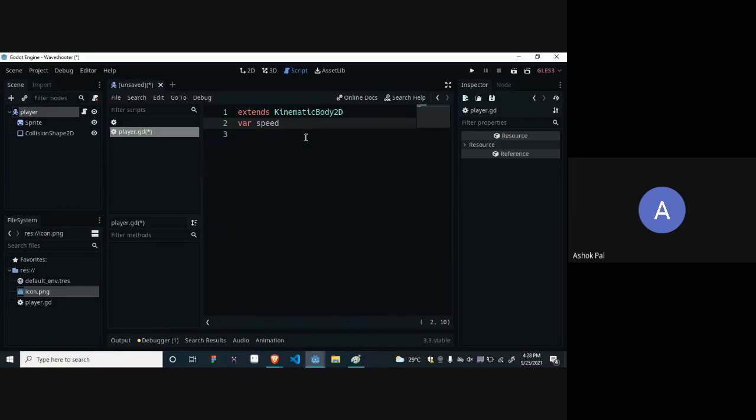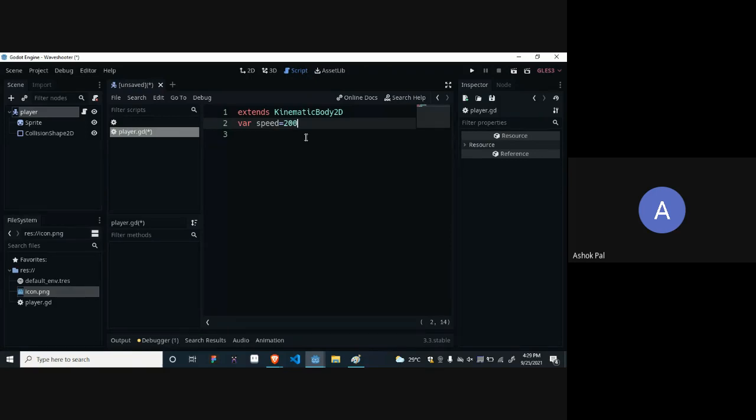Can you see it properly? You can define the type, but I think that is for when you are writing very big codes. For the time being, we will not define anything. We will just directly initialize it with some value. So for speed, we'll give it 200. There will be 200 speed to it. 200 units. Nothing behind, not kilometers per second. Just 200 units.